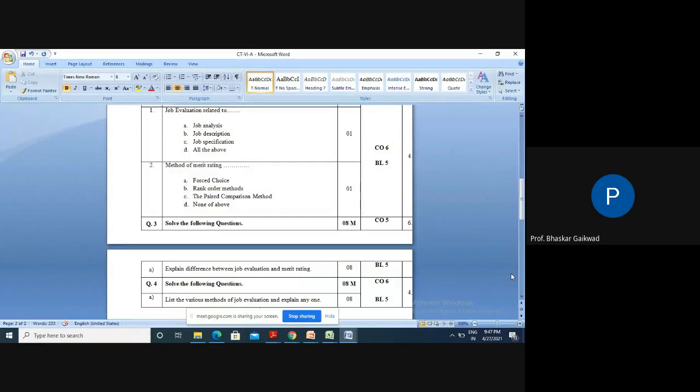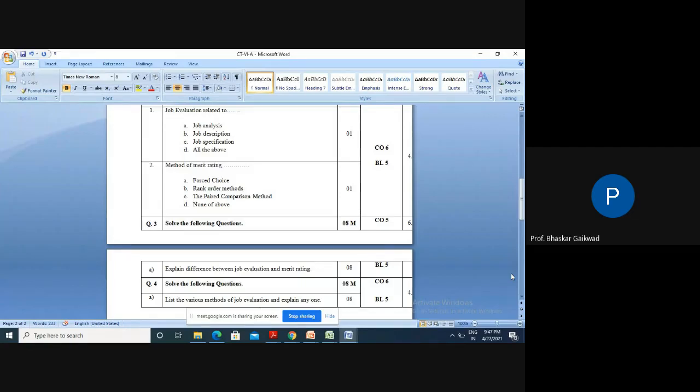Then the last question is: list various methods of job evaluation and explain any one. So various methods of job evaluation are there. Explain any one method. Last time we discussed some methods. Mainly there are four methods. The ranking method is there.